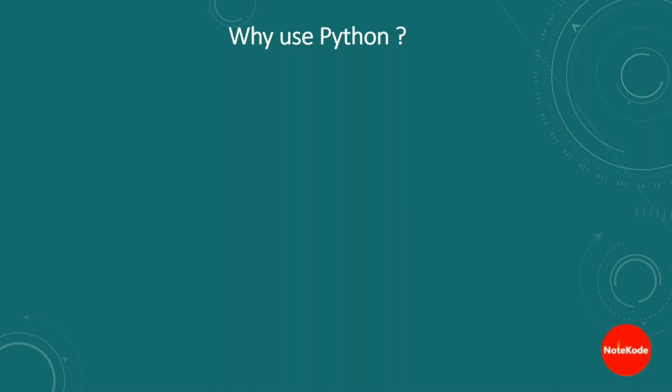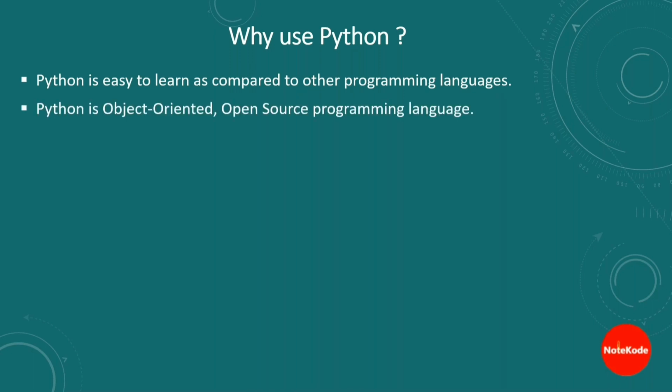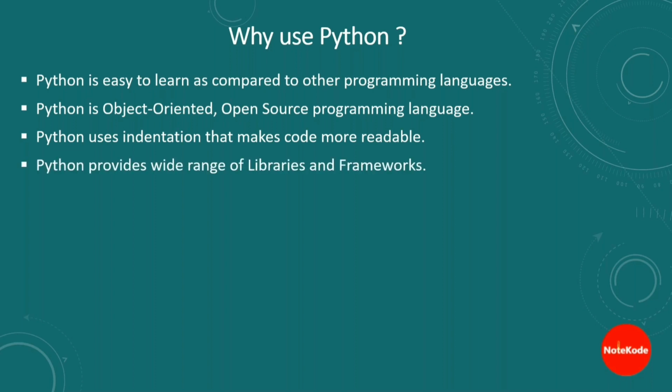Why use Python? Python is easy to learn as compared to other programming languages. Python is an object-oriented, open-source programming language. Python uses indentation that makes code more readable. Python provides a wide range of libraries and frameworks.